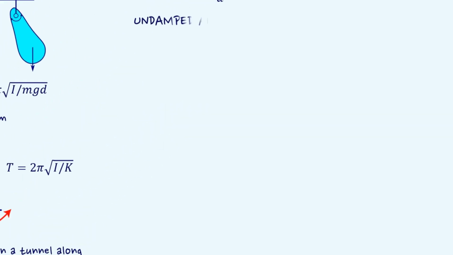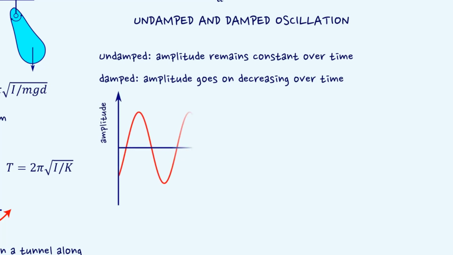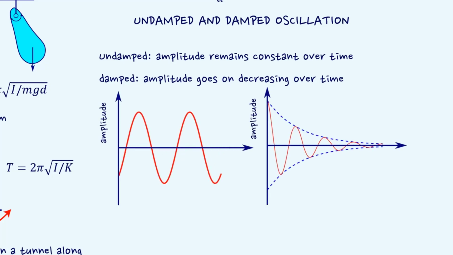The oscillations whose amplitude remains constant with time are called undamped oscillations. And if amplitude goes on decreasing over time, then it is called damped oscillation. The graphical representation for both types of oscillations are shown here.